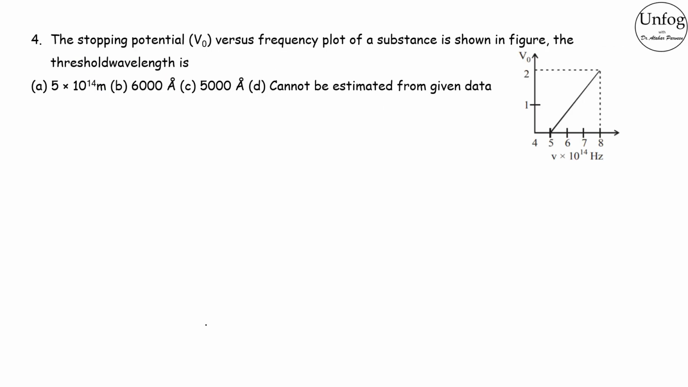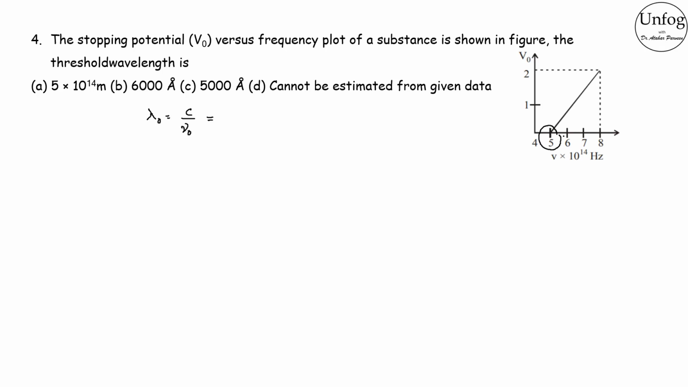So this is a graph based question. The stopping potential V naught versus frequency plot of a substance is shown in the figure. The threshold wavelength is? So you have to find the threshold wavelength. So graph based questions are important questions, children. So you have to focus more on them. So here if you want to find the threshold wavelength lambda naught, you need threshold frequency, isn't it? Because lambda naught is equal to c by nu naught. But do we have the threshold frequency in the question? Yes, we have. This is the threshold frequency.